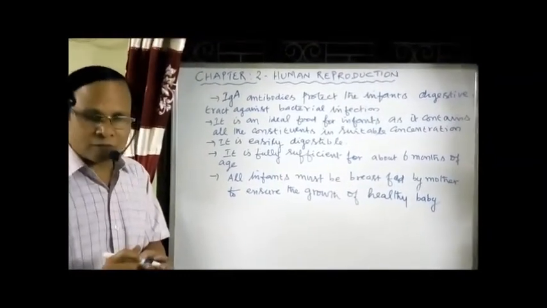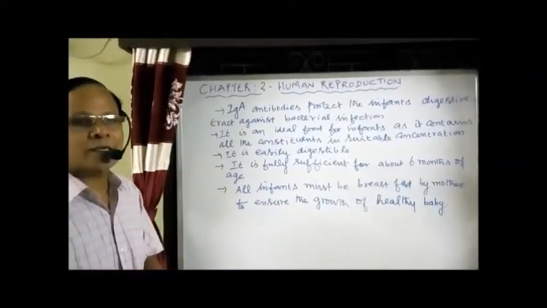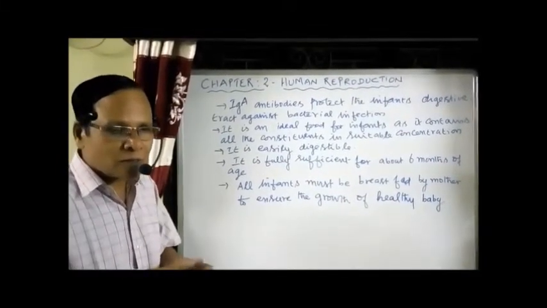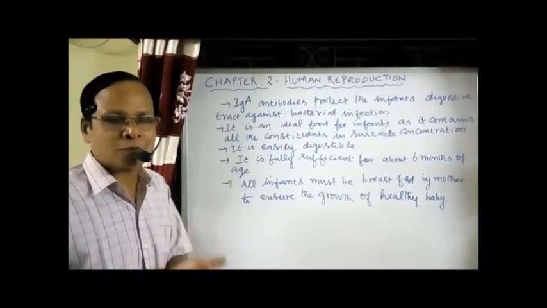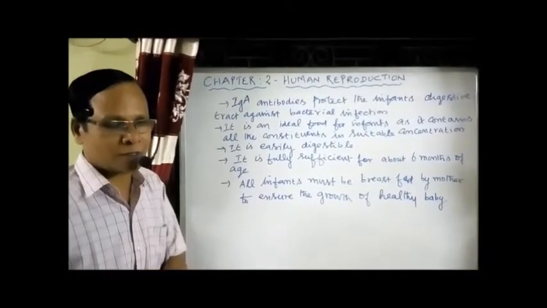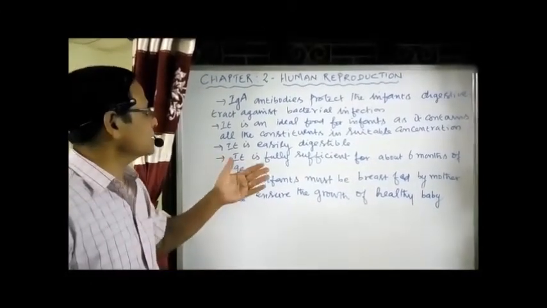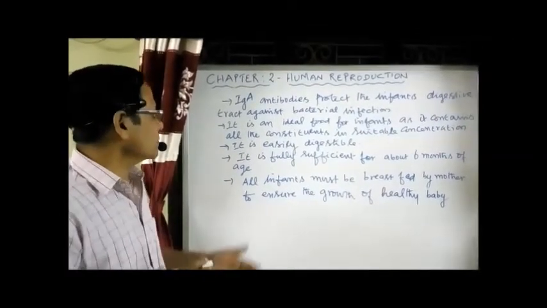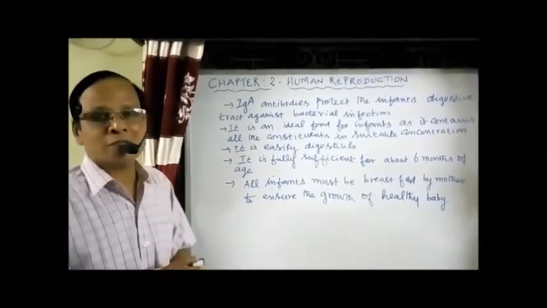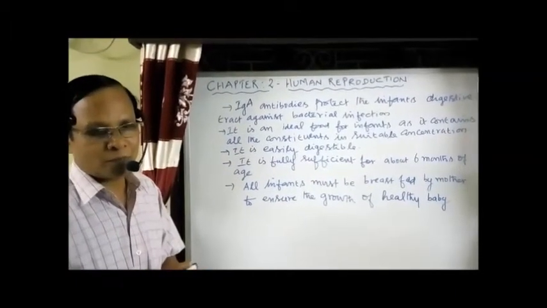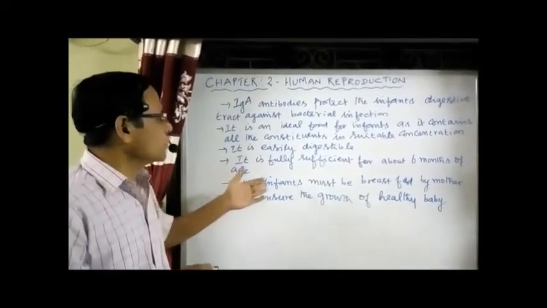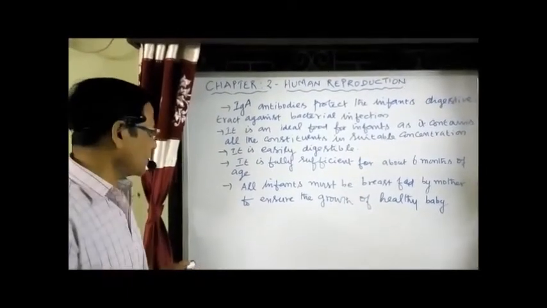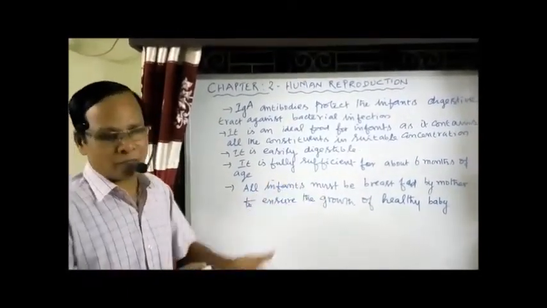The breast milk is an ideal food for all infants as it contains all the constituents in right proportion or suitable concentration. It is also easily digestible. It is fully sufficient for about 6 months of age. So all infants must be breastfed by the mother, to ensure the growth of a healthy baby.